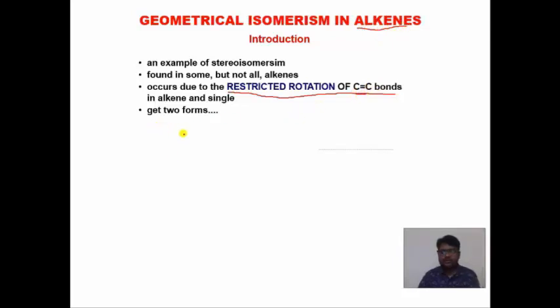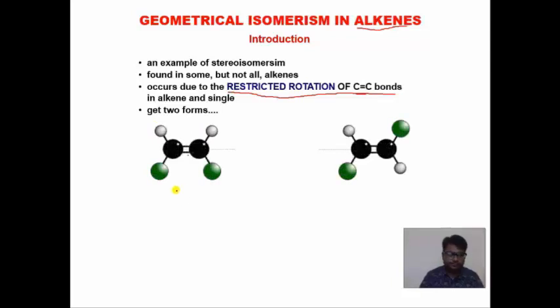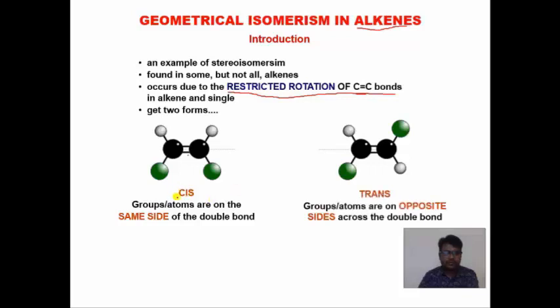So there are two forms. You can see here how it is arranged: here is the cis form and here is the trans form. In the cis form you can see this is one atom and another atom.